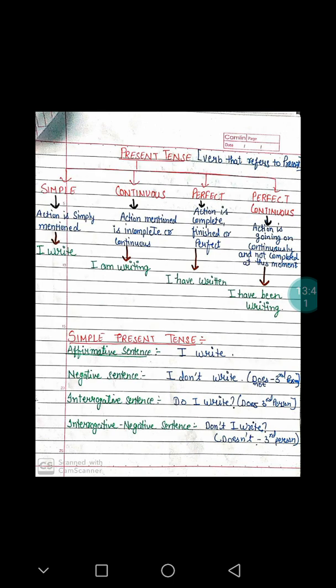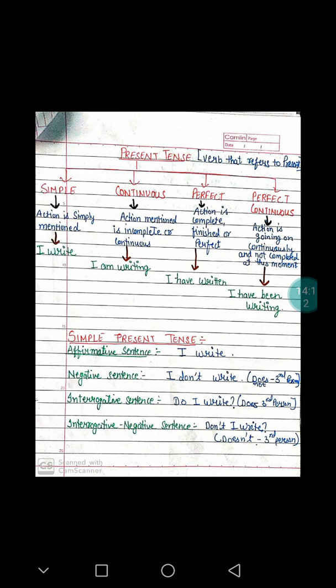These are habits. Then we use simple present tense to talk about universal truths, which are true despite you being here or not. Okay. Some things will keep on happening. It doesn't matter you are there or not.